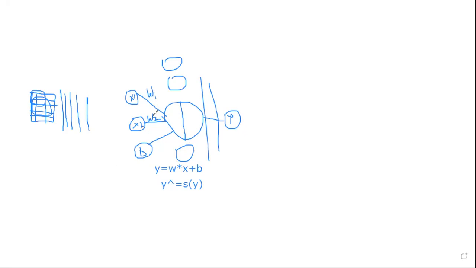In the beginning, you initiate all these weight values and bias values randomly. There are various standards or norms by which you can initiate. You can initiate them with 0, but that doesn't give much accuracy and there are issues with that. So people tend to initiate those values with some random values, for all the weights and biases. Then you pass images or input values to this neural network. It goes through the linear operation layer, then the non-linear activation layer, and you get some logit values over here. This is y cap. Then you compare this y cap value, which is our calculated output value, with the actual labels.